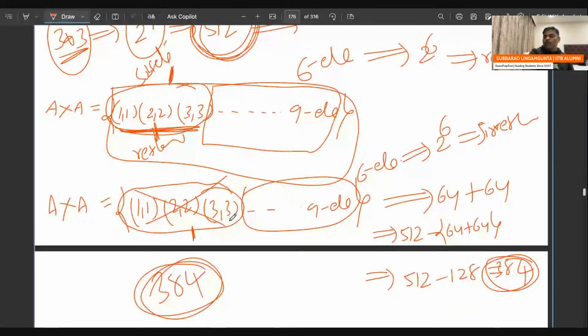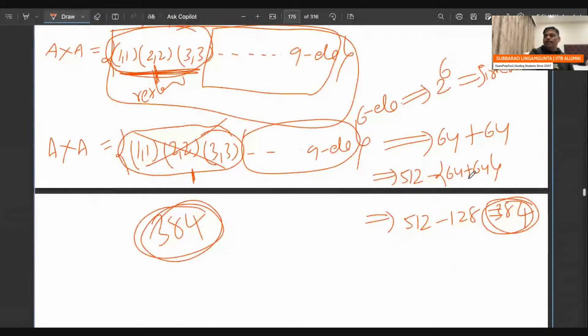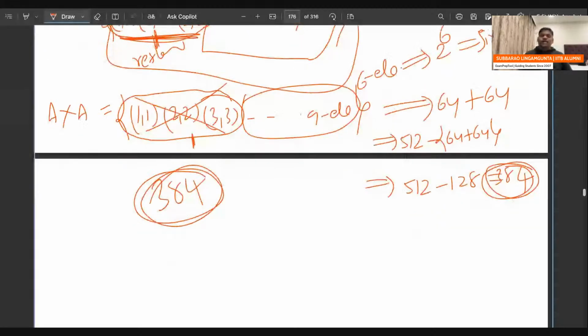Next, out of these 9, the pairs 1 1, 2 2, 3 3 cannot be there because the relation is irreflexive. Other pairs may be there or may not be there, so 2 possibilities for each of the 6, 2 power 6, 64 irreflexive relations. 64 plus 64 is 128, reflexive or irreflexive. From 512 remove 128, so 384 relations are there which are neither reflexive nor irreflexive.